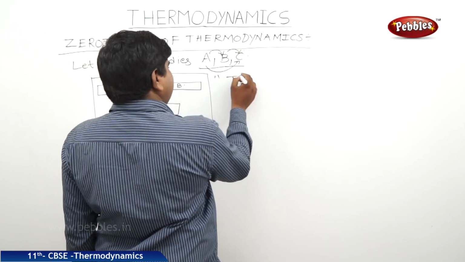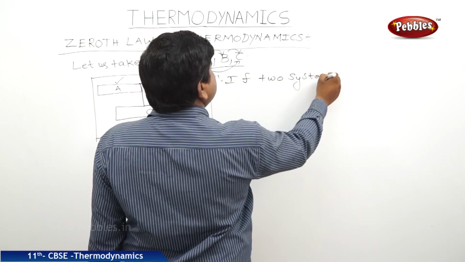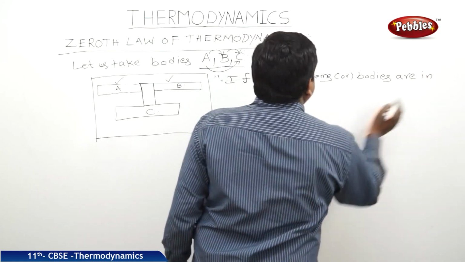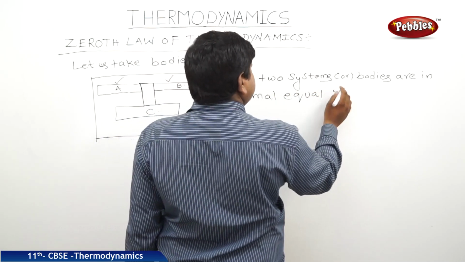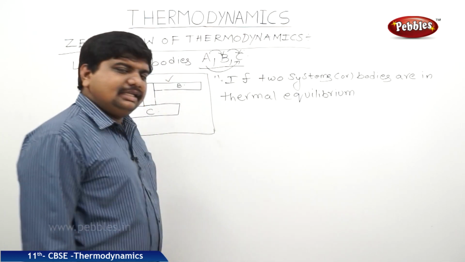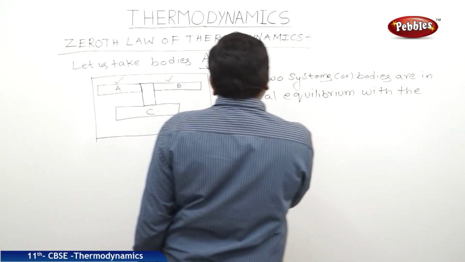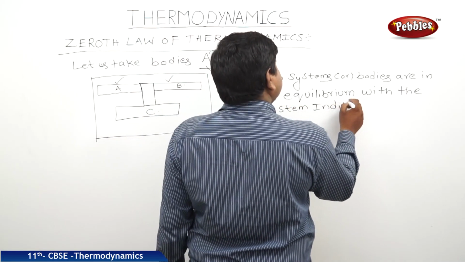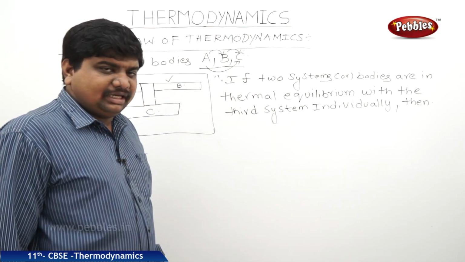So what is the statement? If two systems or two bodies are in thermal equilibrium with the third system individually, then those two systems are in thermal equilibrium.